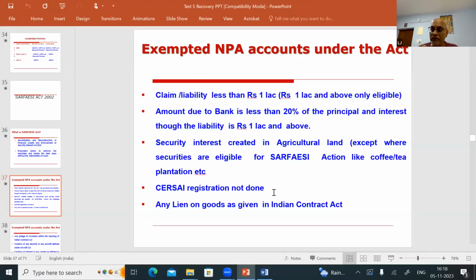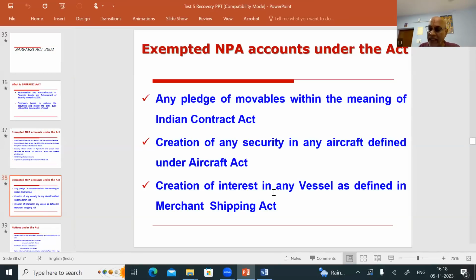Then lien. Okay, lien. Some securities we mark lien and sanction loan. Those securities cannot be brought under SARFAESI. Similarly, pledge. Gold loan. You give some loan by getting a security called a pledge. Gold loan is a pledge. So those securities cannot be brought under SARFAESI. Similarly, any securities created in any aircraft defined under the Aircraft Act cannot be brought under SARFAESI. Similarly, creation of any interest in any vessel like ship, boats, etc., as defined in the Indian Merchant Shipping Act, cannot be brought under SARFAESI.